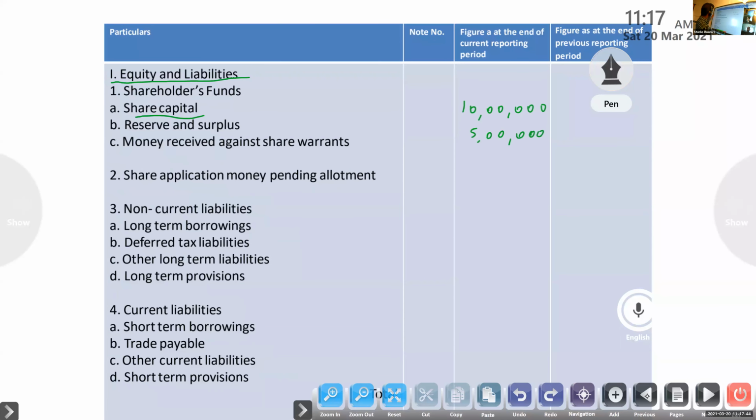Next one. Now you look at that under equity and liabilities, what are the major heads? We can expect questions. Here they will ask the major head: the following item, where will it come? There, each item's major head and subhead. Major head and subhead. So this is the major head. Major head means this one.